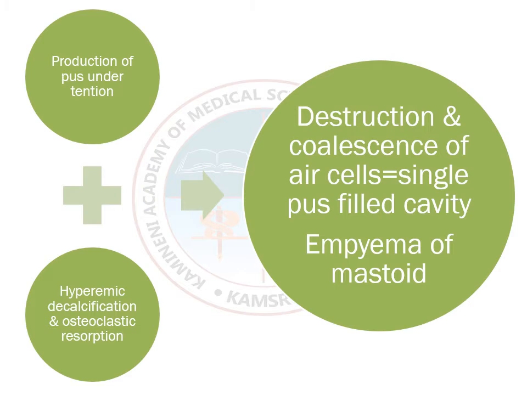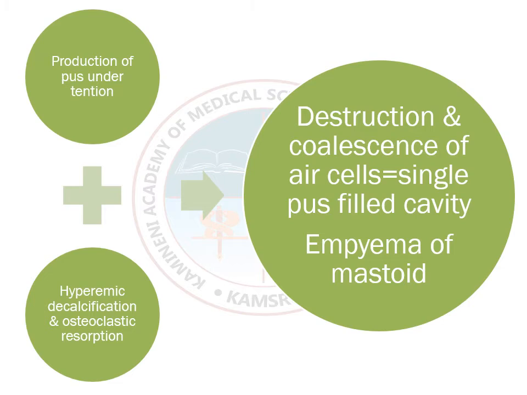All the middle ear cleft along with mastoid air cells, attic, antrum, everything is filled with pus. Okay, and it is a closed cavity, right? Middle ear and mastoid is a closed cavity. So due to high virulence, there will be excessive production of pus. So all this pus collected in the closed cavity, so the pus is under tension.